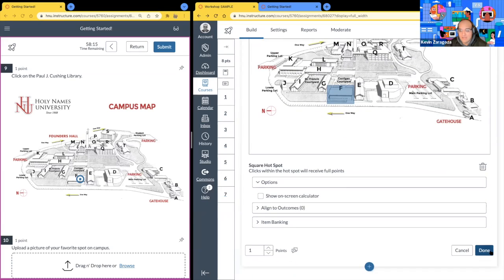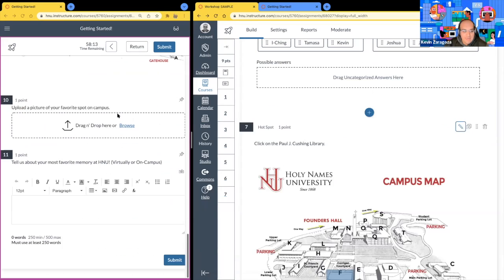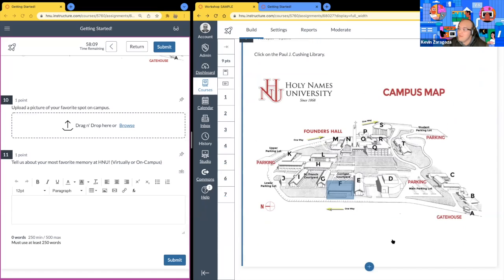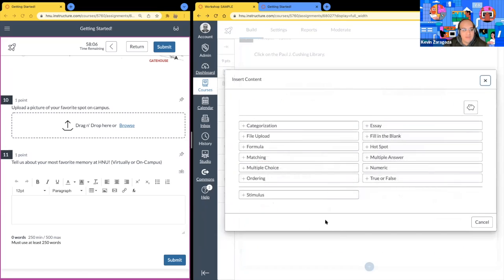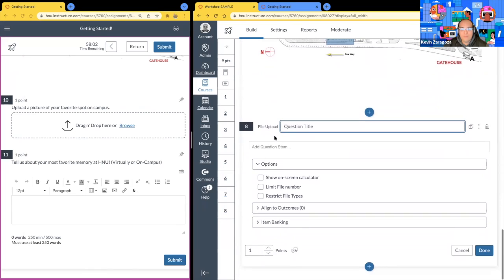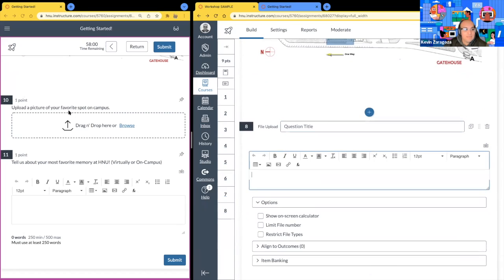All right, so we'll continue. Let's hit done. We lock it in. And again, the last two are the manually graded questions. Let's go ahead and hit plus. This is the file upload. We'll put our question in the stem. Not so much of a question, but just more of a prompt here. Upload a picture of your favorite spot on campus, just like so.